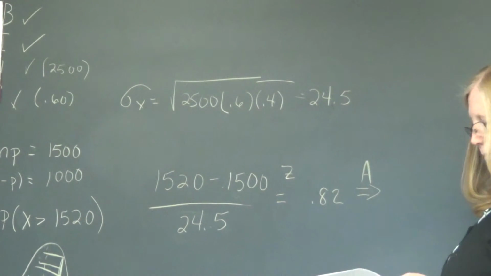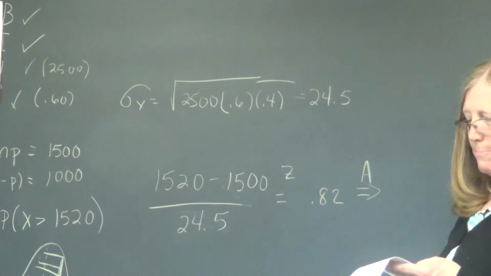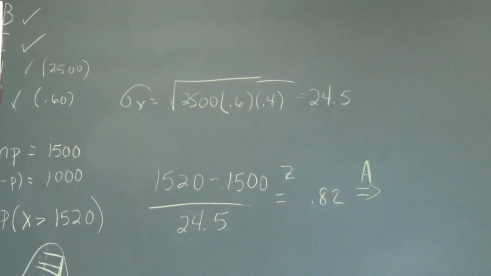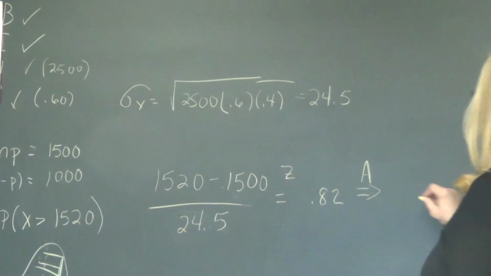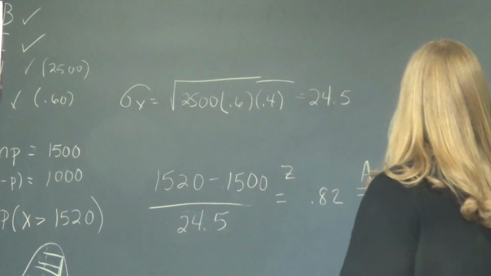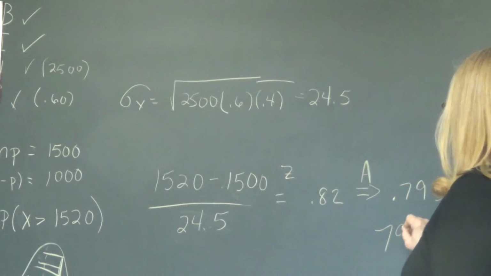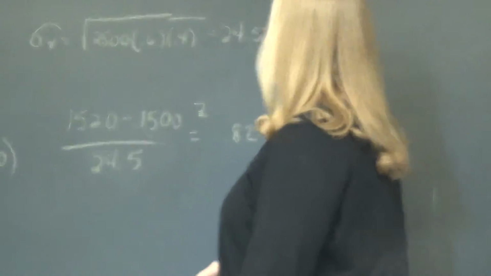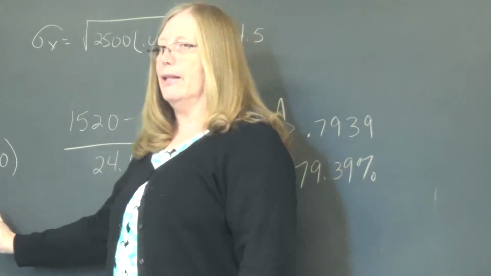Okay, 0.7939. So that's 79.39%, and notice that will give us everything below.